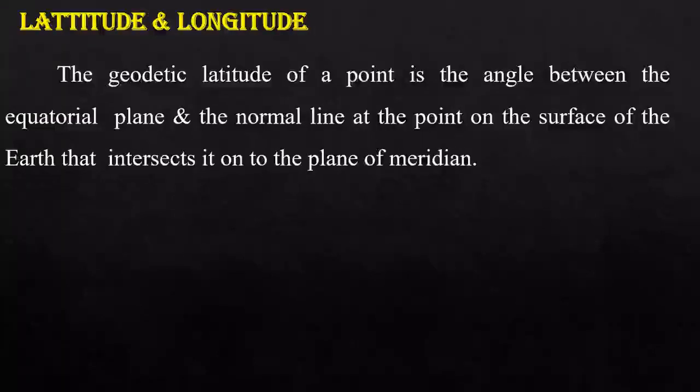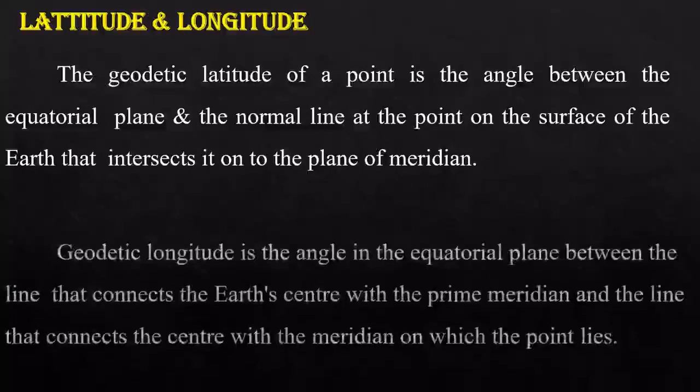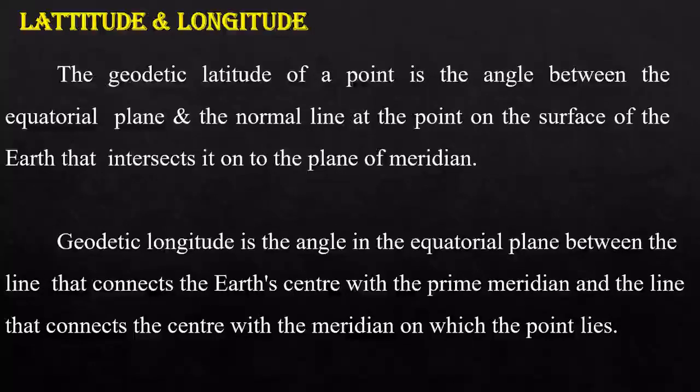The geodetic latitude of a point is the angle between the equatorial plane and the normal line at the point on the surface of the Earth that intersects it onto the plane of the meridian. And geodetic longitude is the angle in the equatorial plane between the line that connects the Earth's center with the prime meridian and the line that connects the center with the meridian on which the point lies.